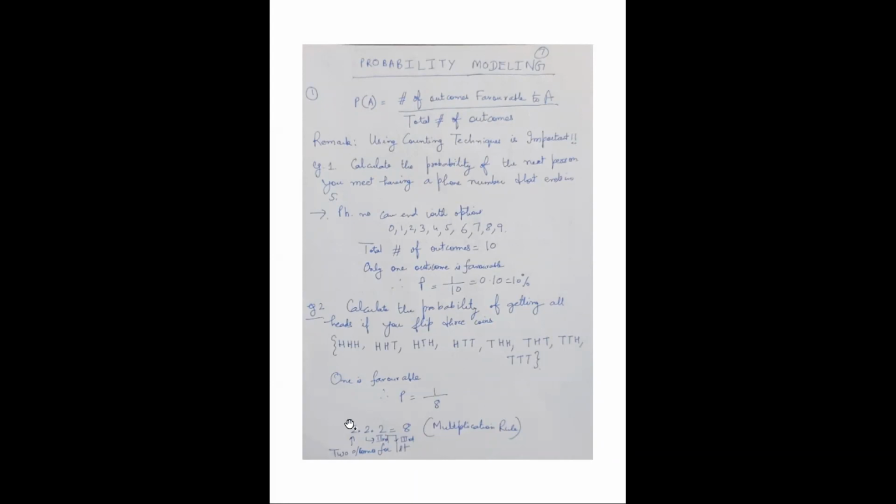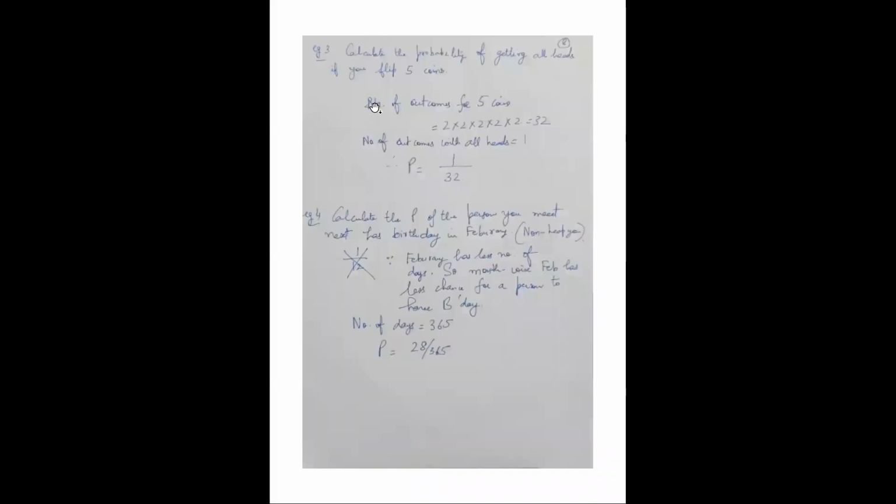easily correlate it with the multiplication principle, because the first position is head, second position head, third position head. 3 positions are there. How many possibilities are there for the first position? 2, 2, and 2. So 2 multiplied by 2 multiplied by 2, 8 is the total number of outcomes. Now let's see, calculate the probability of getting all heads if you flip 5 coins. So the total number of outcomes has to be multiplied by 5.